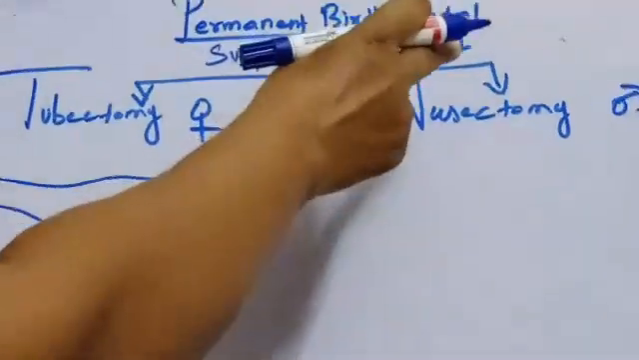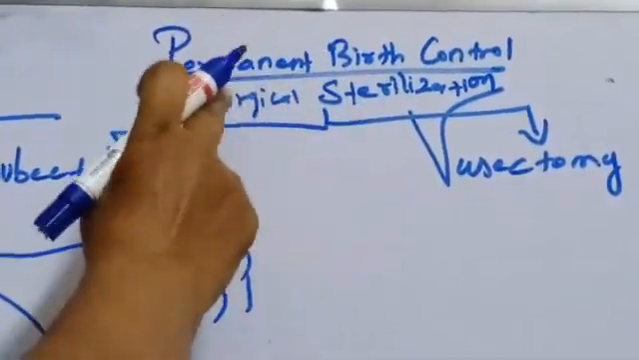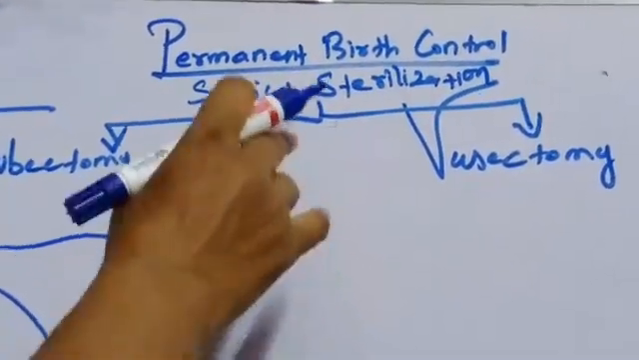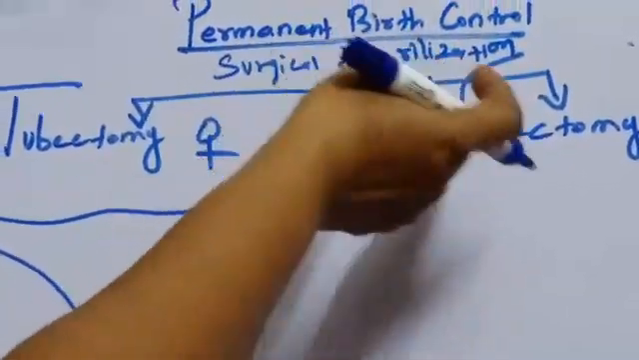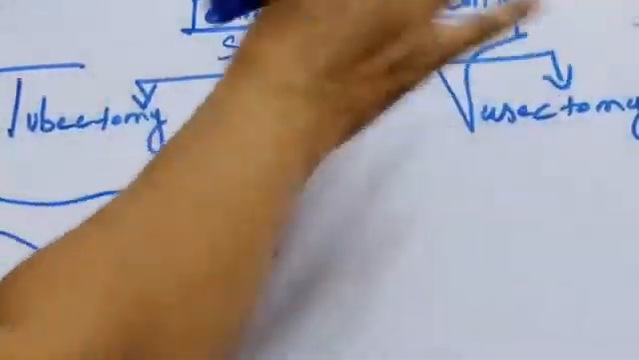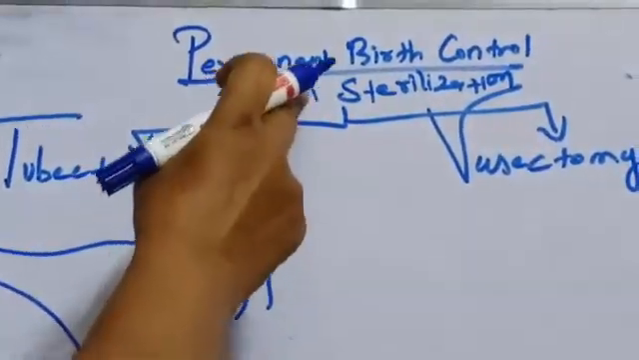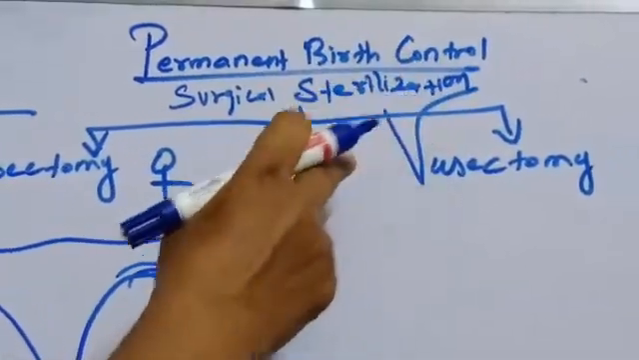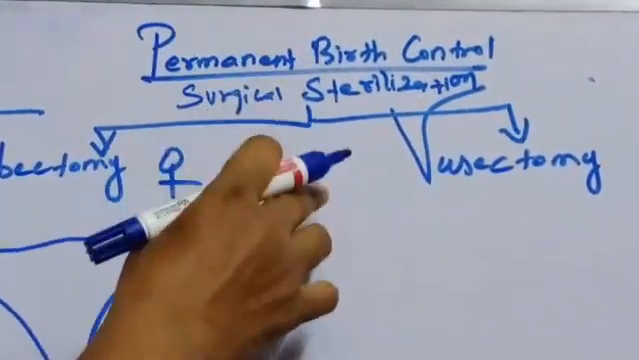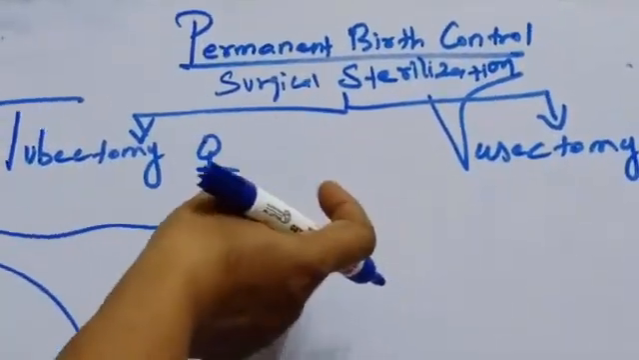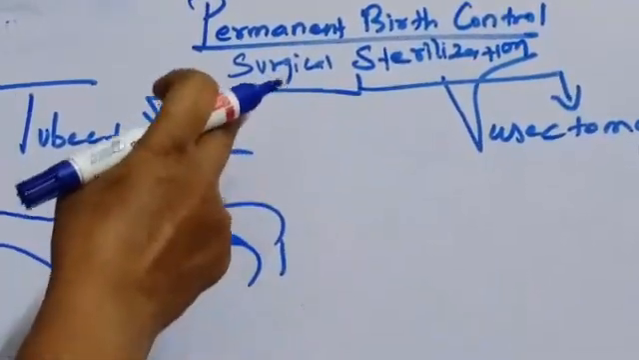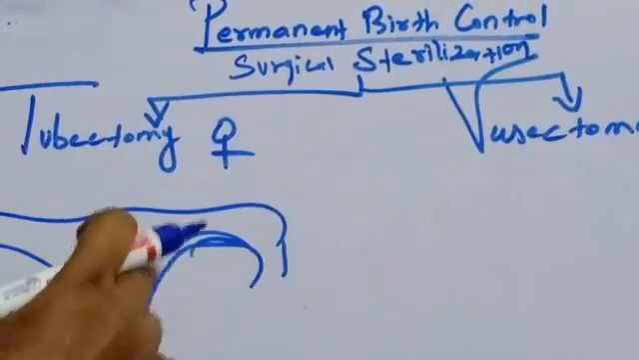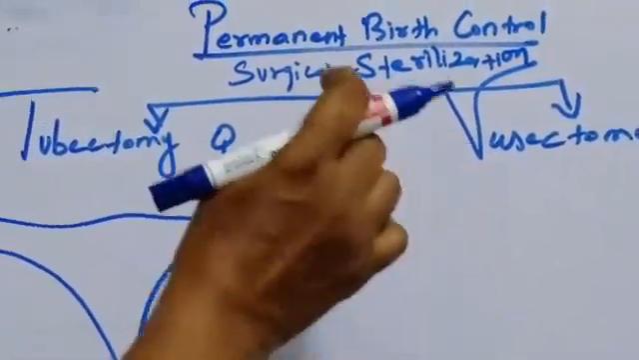Next, we'll see permanent birth control methods. These are adopted by couples who do not want to have any more children. That is the surgical sterilization method, the permanent contraception method advised for both male and female partners to prevent pregnancies. It blocks the transport of gametes and also prevents conception. Conception means pregnancy.